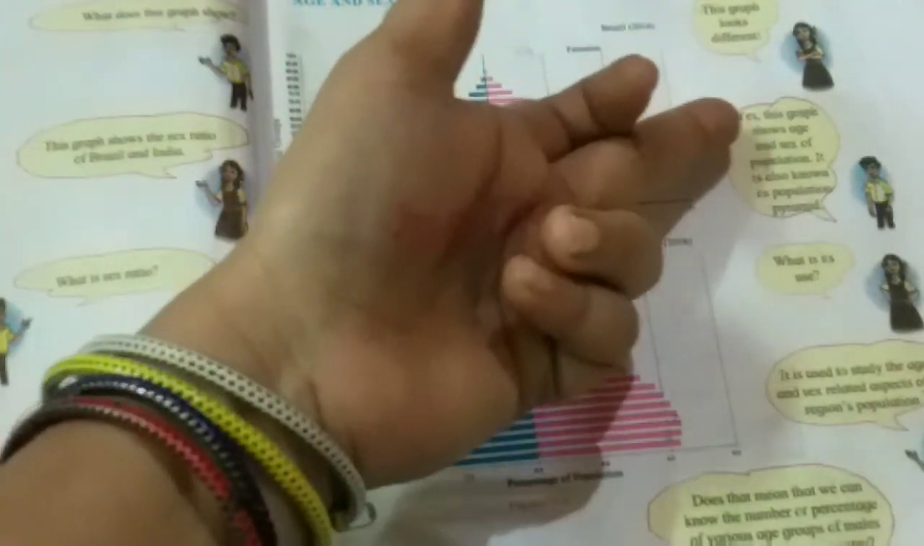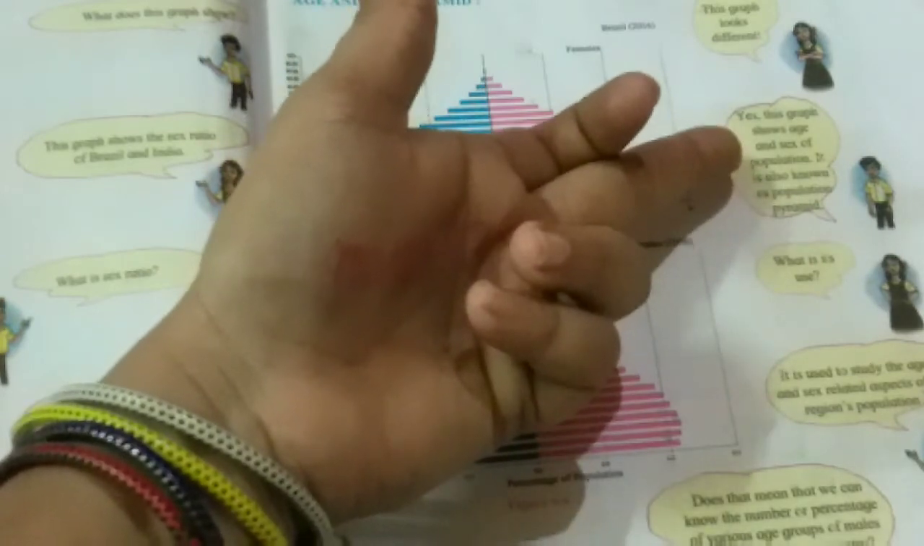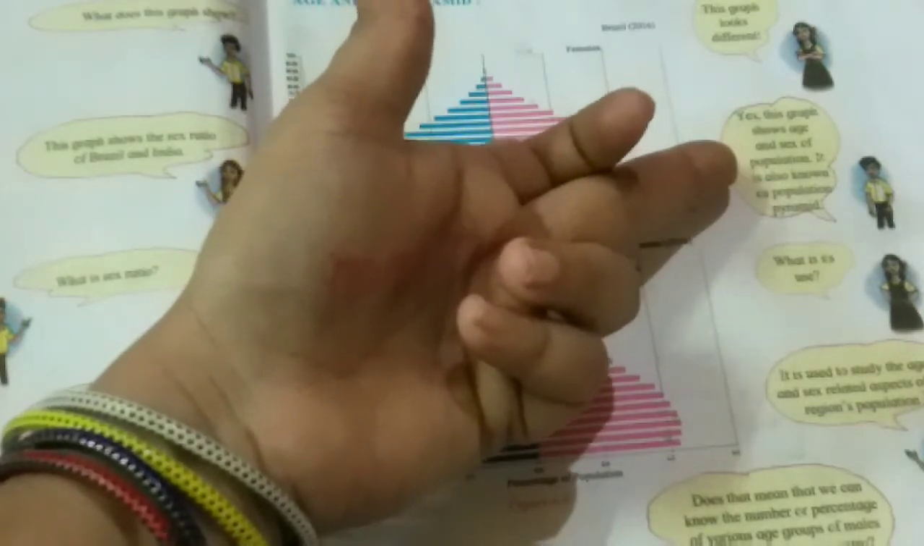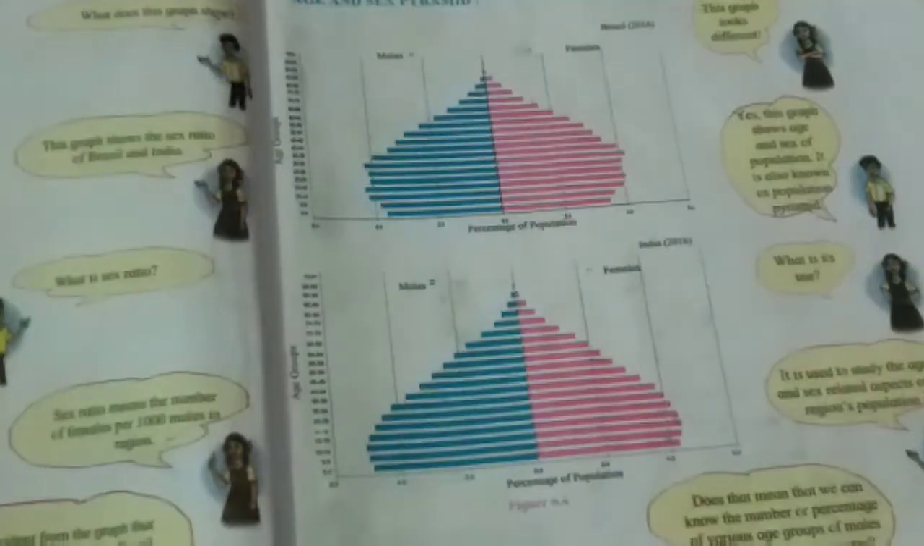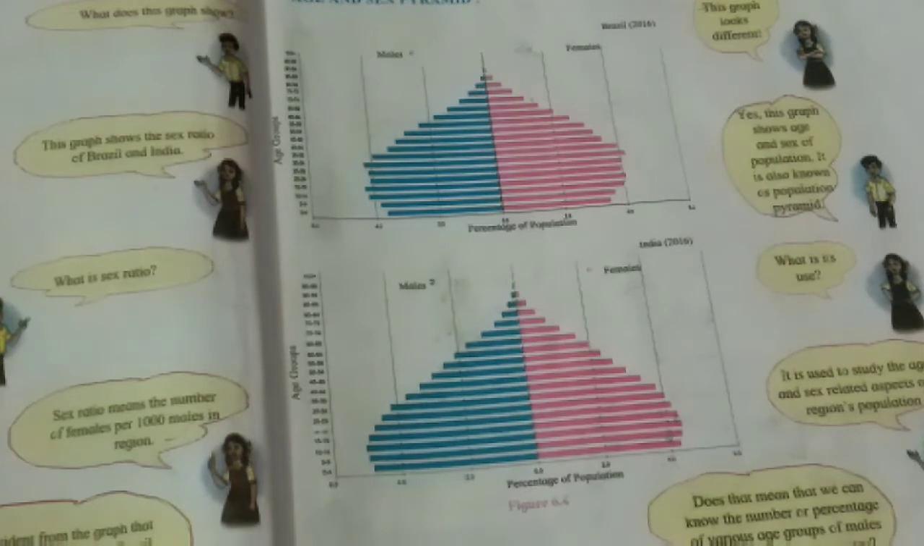This graph shows age and sex populations. It is also known as a population pyramid. And what is its use? It is used to study the age and sex related aspects of a region's population. Does that mean we can know the percentage of various age groups of males and females in our country? Yes, of course. This helps us to know the proportion of children, youth and old people in our country.